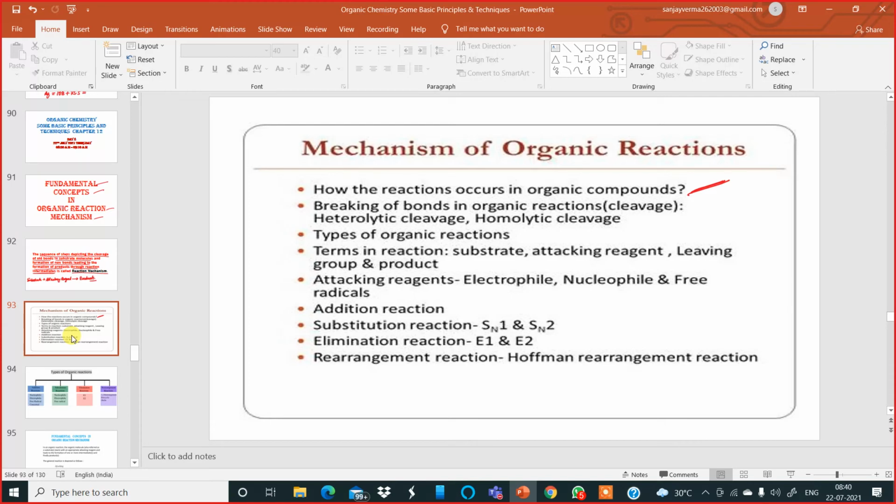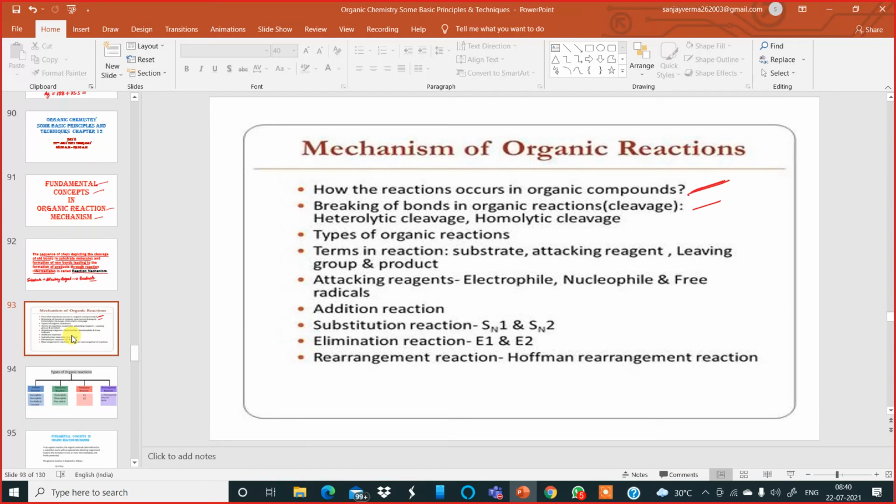What is happening? Whether the bonds are breaking in a homolytic manner or in a heterolytic manner, whether carbocations are formed, whether carbanions are formed, whether free radicals are formed. All these things we'll understand in this part of the chapter.